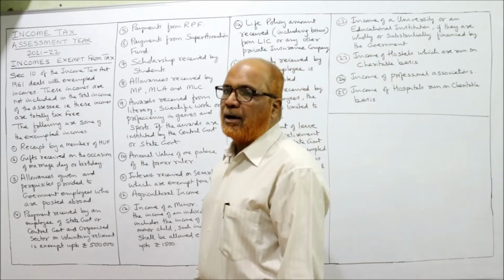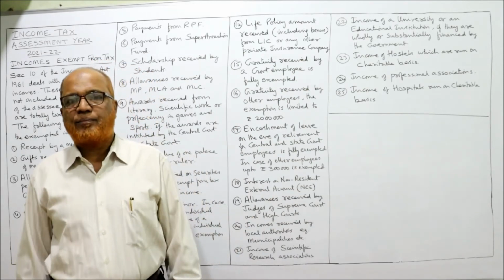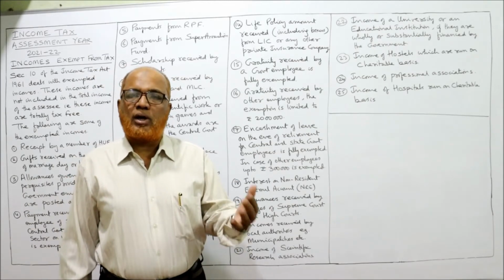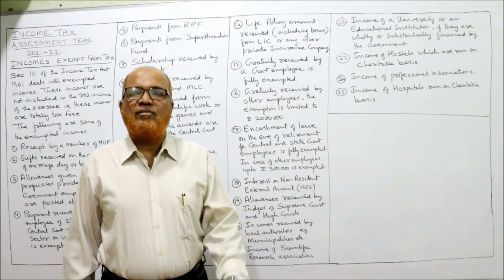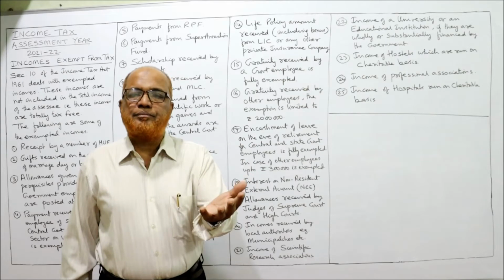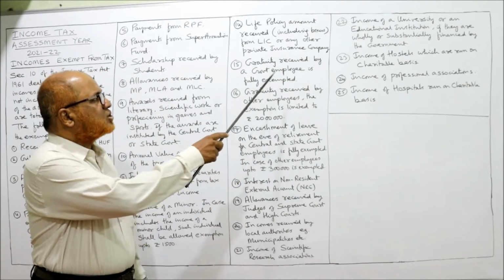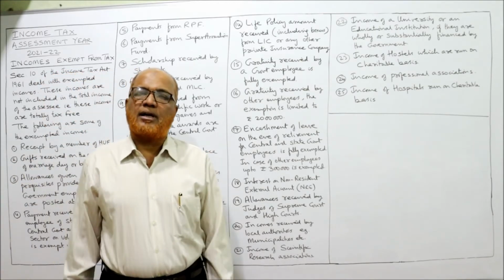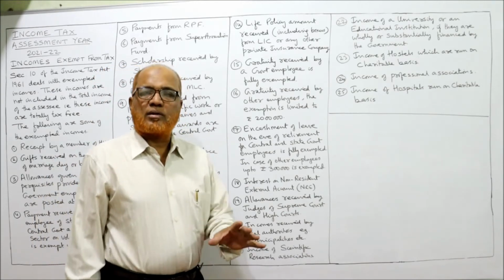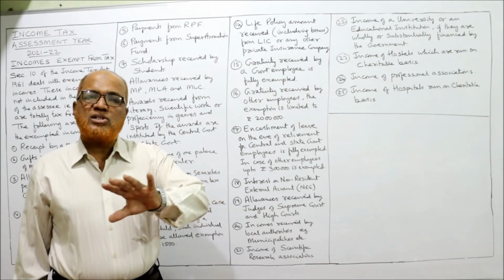Then life policy amount, life insurance. If a person has taken a life insurance policy from LIC or any other private insurance company, and on maturity or on death the amount is received from LIC or other insurance companies, the amount received from insurance companies is fully exempted from tax. Gratuity received by government employees is fully exempted. What is gratuity? I am going to explain it in the head income from salary. For the time being, remember, gratuity received by government employees is fully exempted.